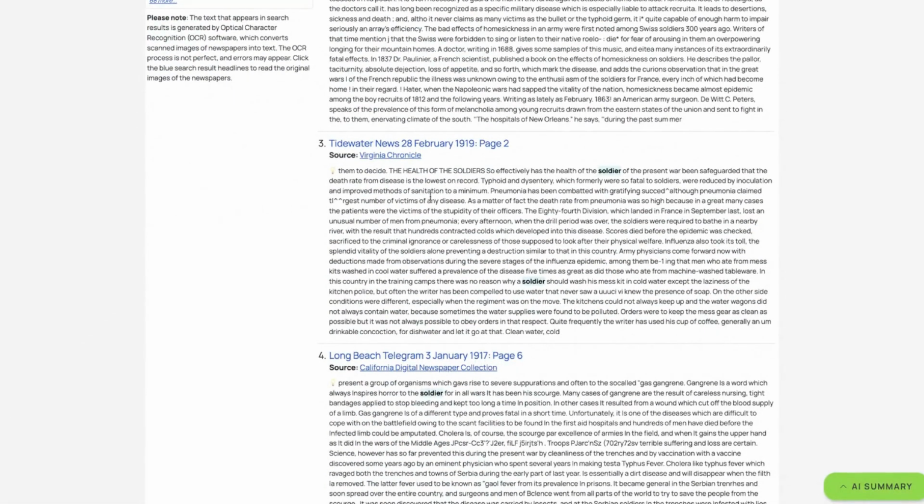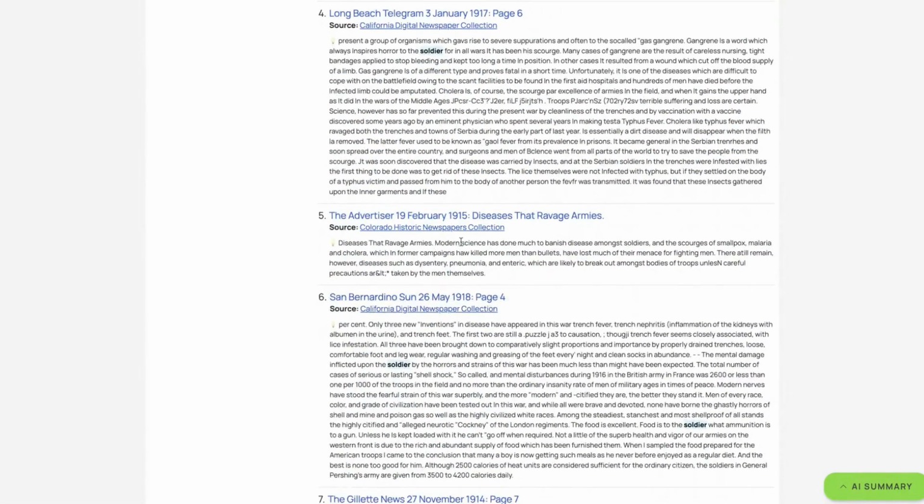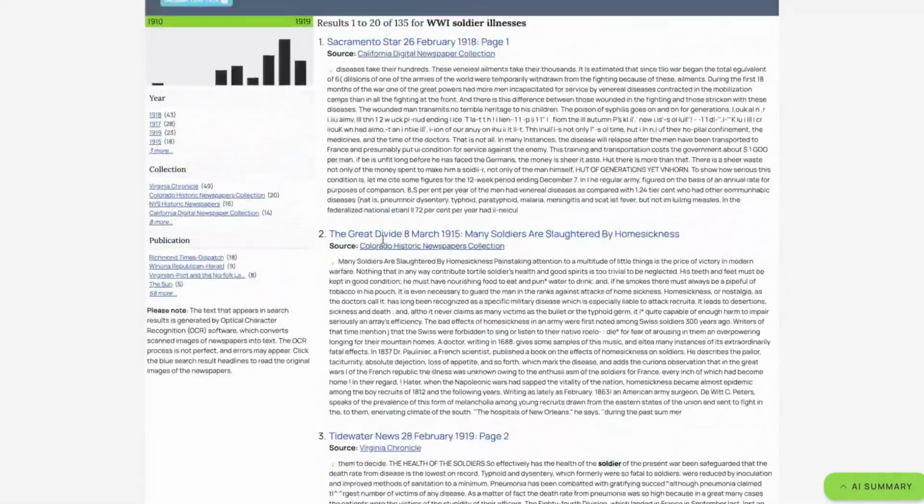Now, remember, it's looking for a synonym of World War One. They weren't writing World War One during World War One. It was the Great War, but the term World War One didn't exist then. So you can see it's coming up with these different things as well. That's also very neat.